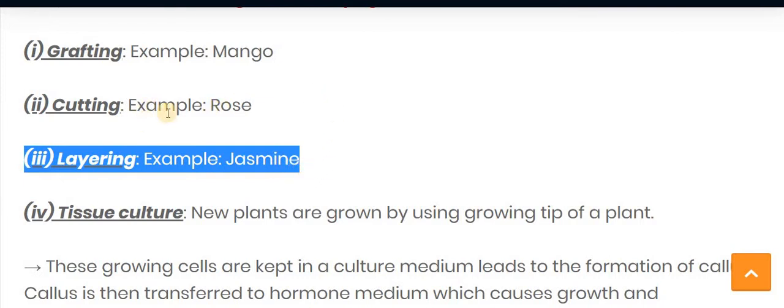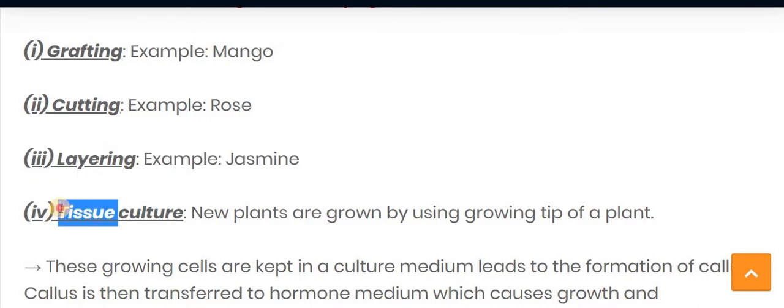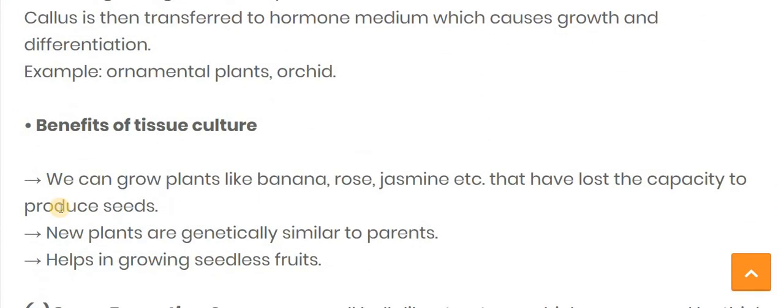In cutting, at any part of the rose stem where a node is present, we cut that portion and dig it into the soil, so it can grow into root and stem. In the grafting method, there is the stock and the scion, which we will study in detail later on. And tissue culture I already explained.